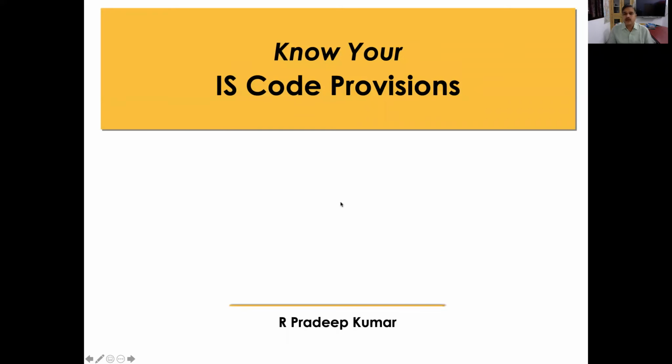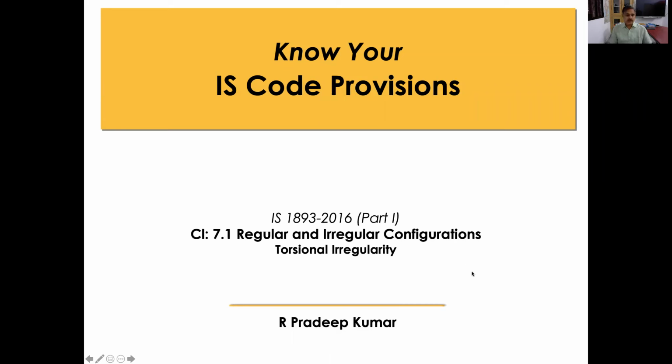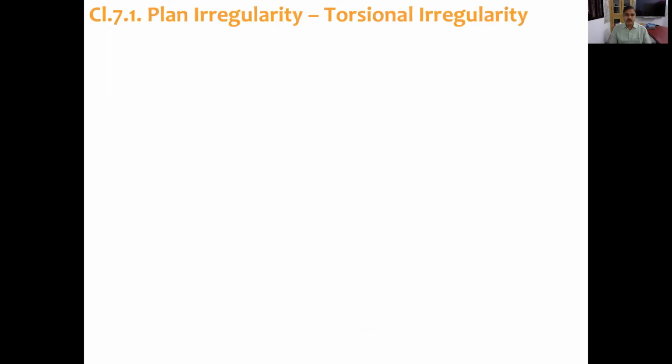Know your IS code provisions. That is IS 1893 2016 Part 1, and in that we are discussing clause 7.1, regular and irregular configuration. Under that, in plan irregularities, we are discussing torsional irregularity.